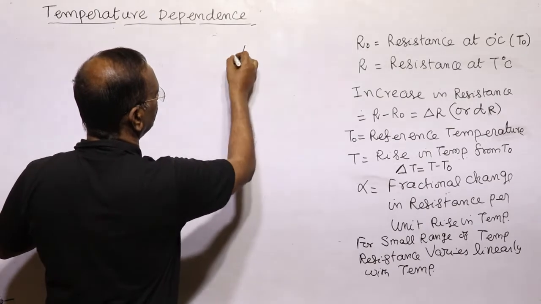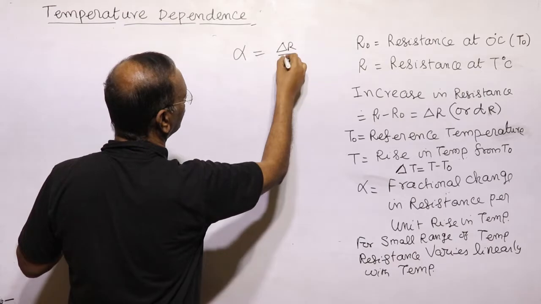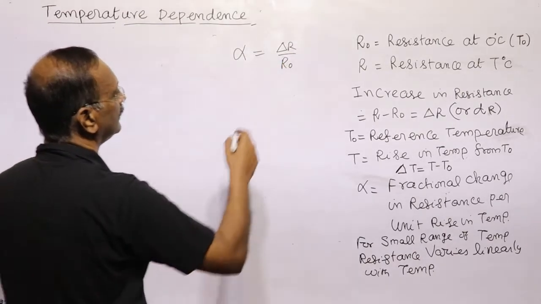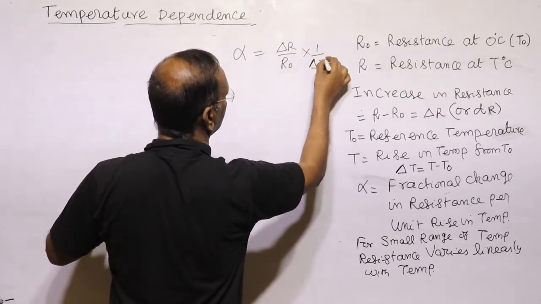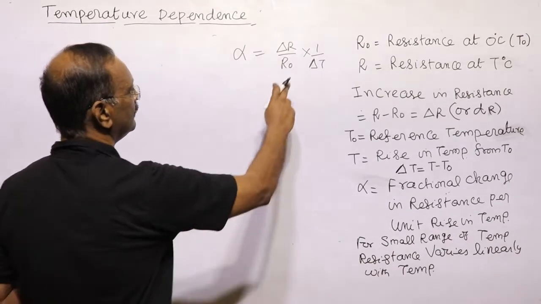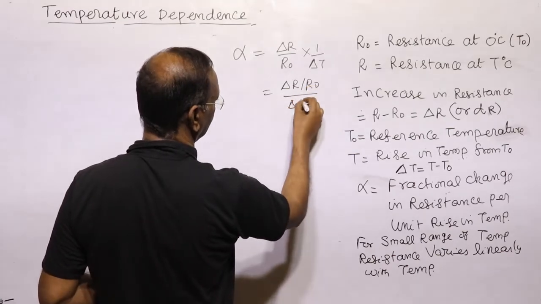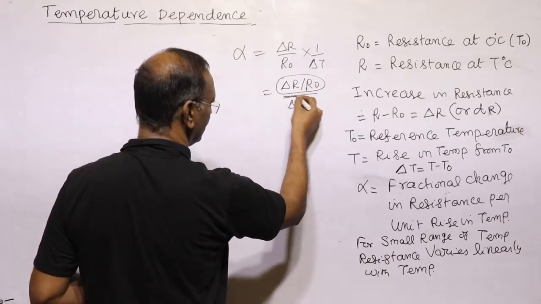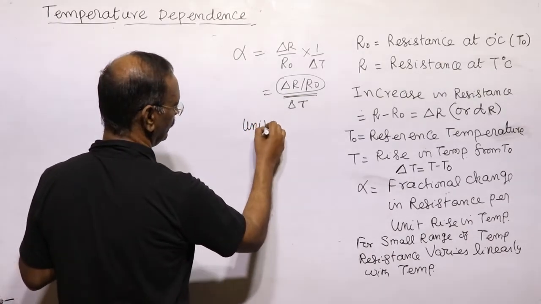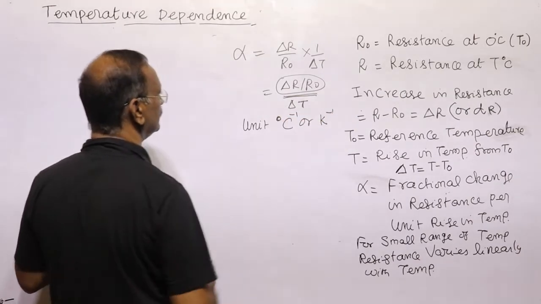Since we have defined the temperature coefficient of resistance as delta R by R naught into 1 by delta T, that is the fractional change in resistance per unit rise in temperature. This we can write as delta R by R naught by delta T. Its unit is degree centigrade inverse or Kelvin minus 1. This we have seen already.